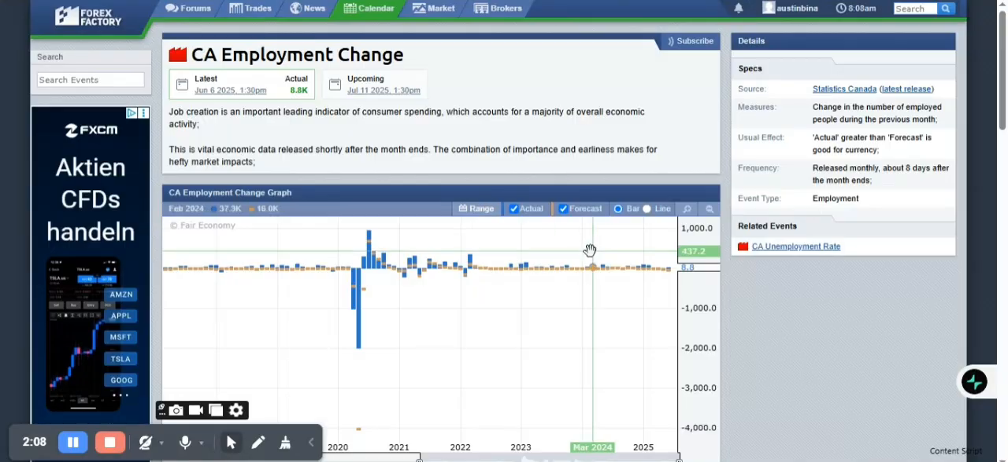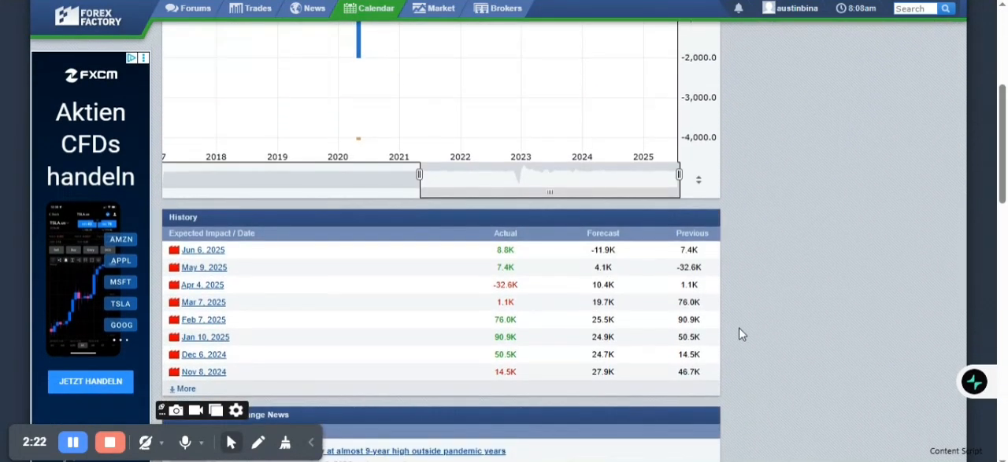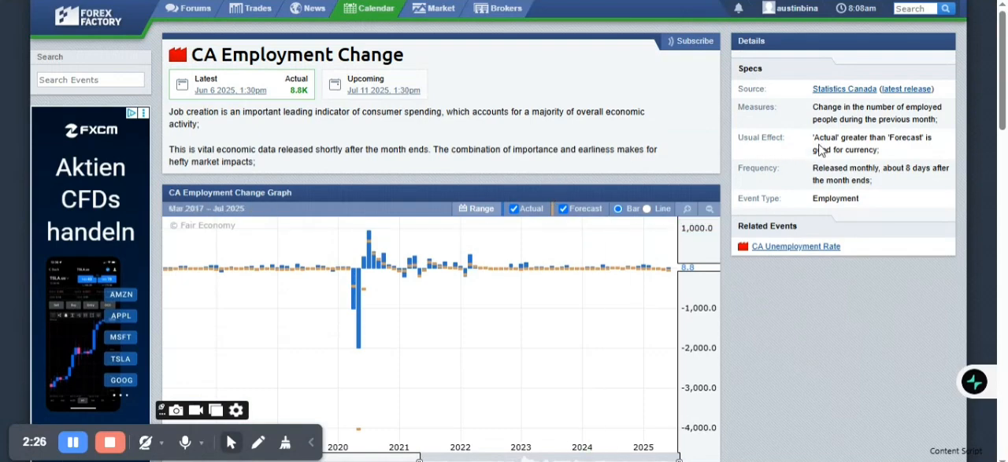So let's quickly take a look at Canada, which is CAD. Comparing it with the AUD employment change, we can see that Canada's is up. It was released on the 6th of June, and it's positive. We can see that 8.8K people were employed during the previous month, and this is really good for CAD, the currency itself, as it is positively affecting the CAD.